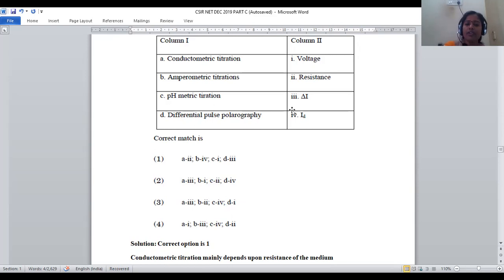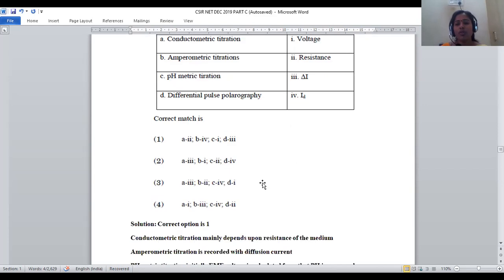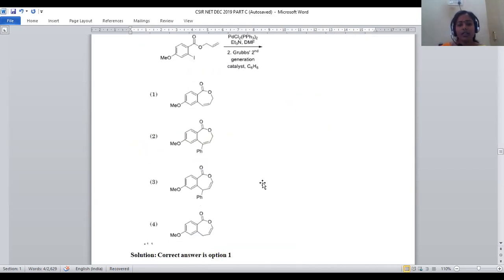Differential pulse polarography is mapped with difference in the current, D with 3. So all options are satisfied by option number 1. That's why the correct answer will be option number 1 for this question. Right? Let us move on to the next one.